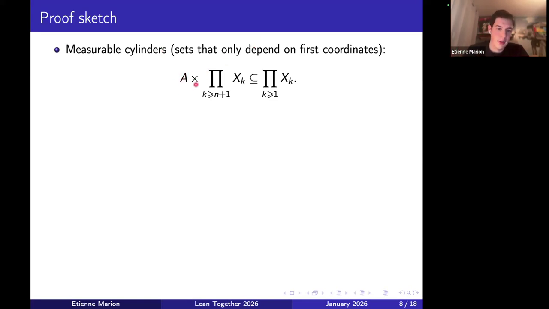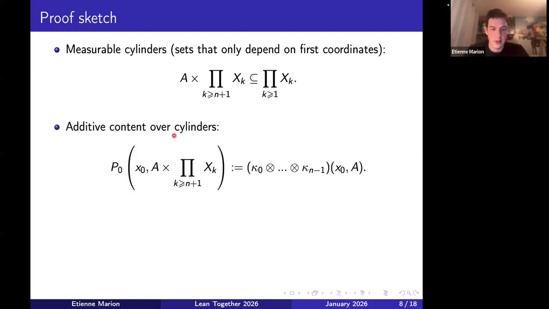At the beginning, they can be anything as long as it's measurable, but starting at a certain rank, they have to be equal to the whole space. What is nice about these sets is that we know what measure they must have, because our theorem says that the kernel we're building must be equal to a certain kernel when we restrict to the first coordinates. So actually, this cylinder must have this value under the measure we're building.